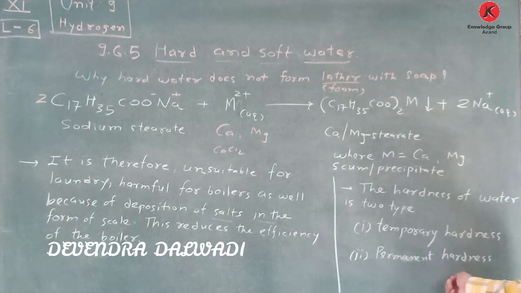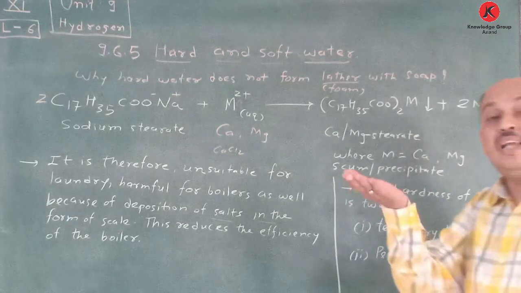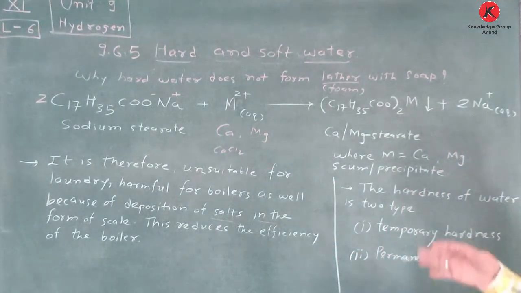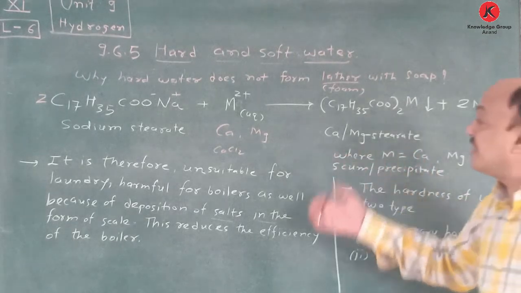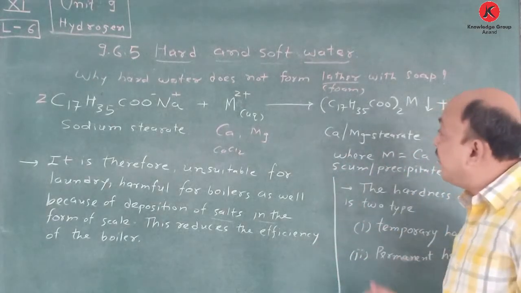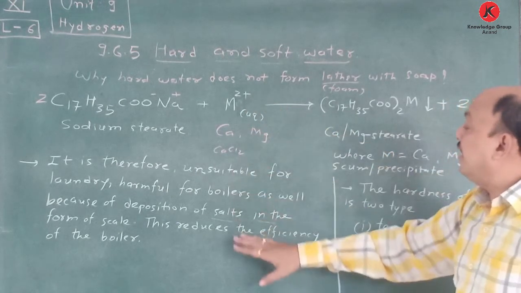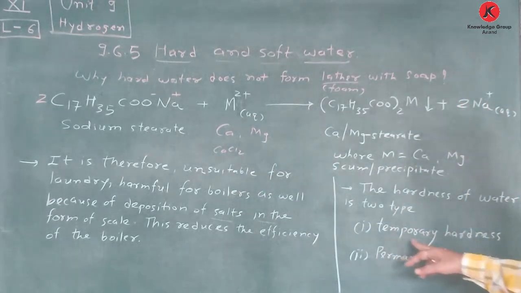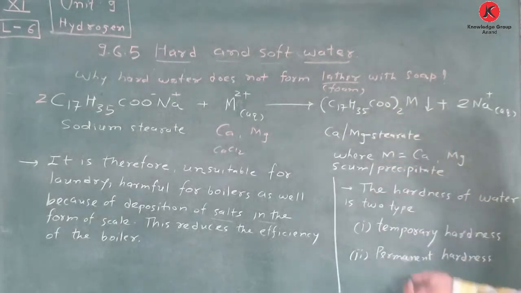Permanent hardness is removed by different types of methods, but temporary hardness is removed by two methods. One is boiling and the second is Clark's method, in which we have to add calcium hydroxide, that is slaked lime, and from that we find certain reactions also. So we learn one by one. First of all, write down these equations or reactions completely in your notes, and then switch on towards the next topic, that is temporary hardness. Take a screenshot.